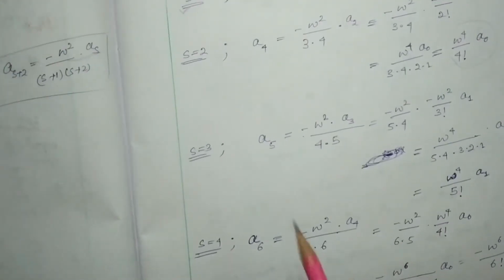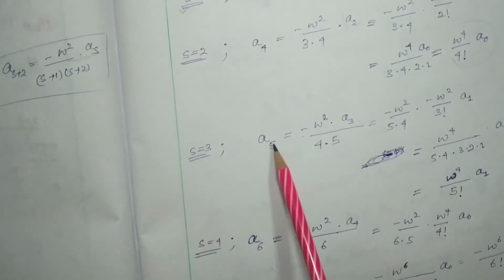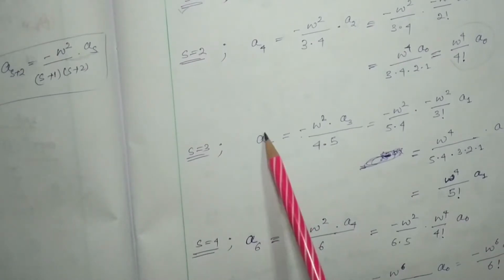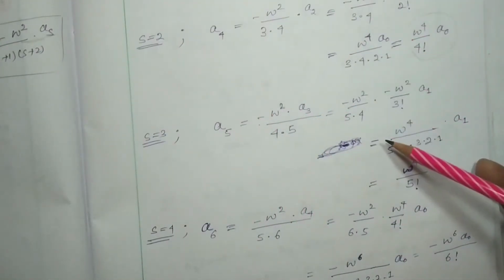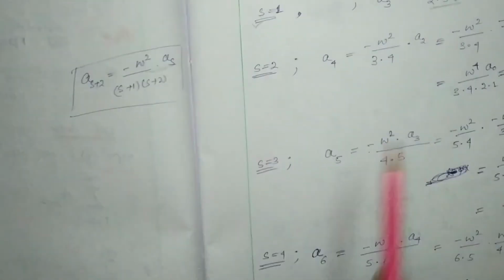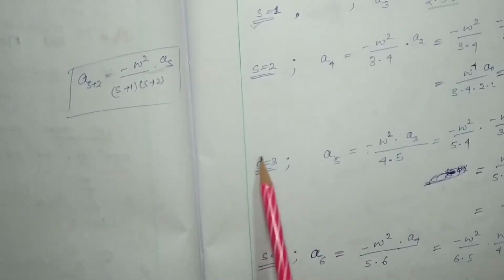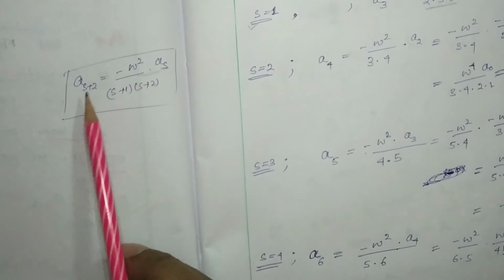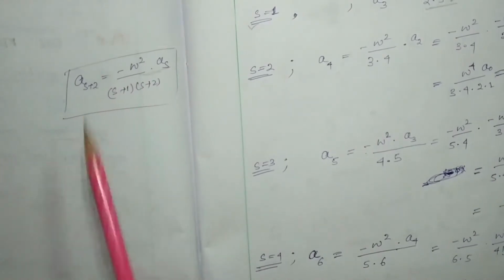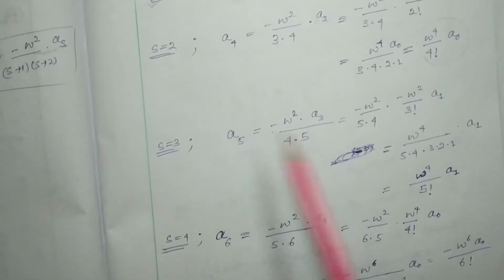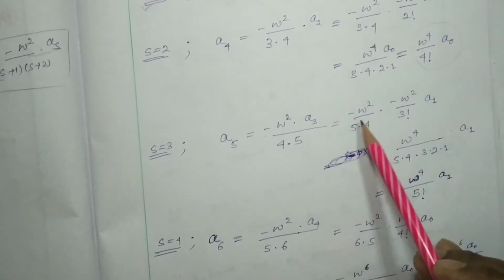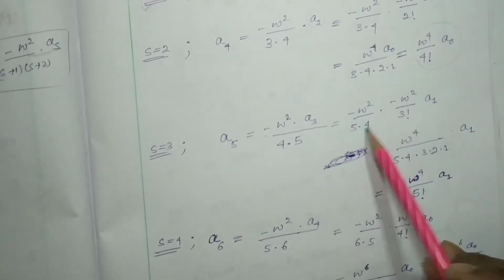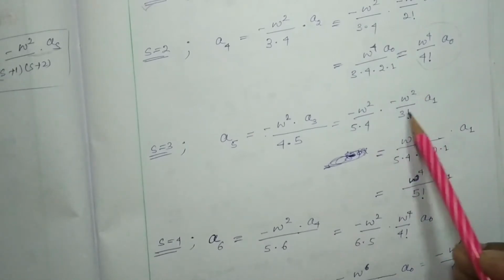Now we have to consider s equal to 3. Likewise we can find a5. You just have to write carefully, okay? Whenever you put s equal to 3 in this equation, you can find a5 in the form of a1.